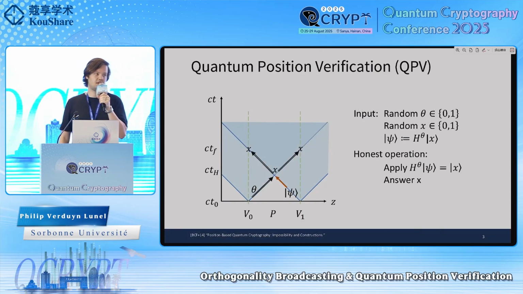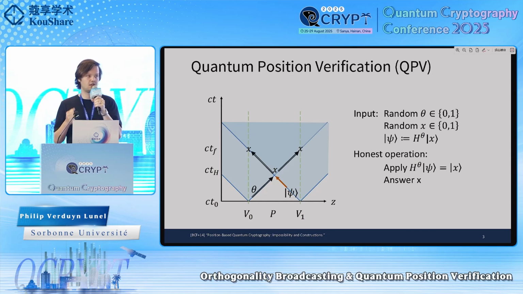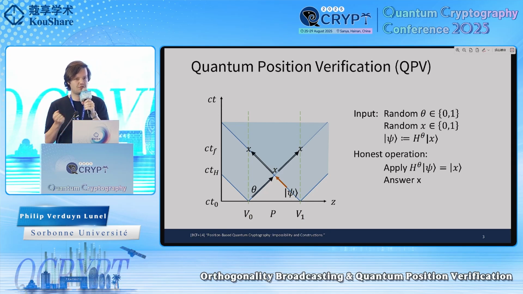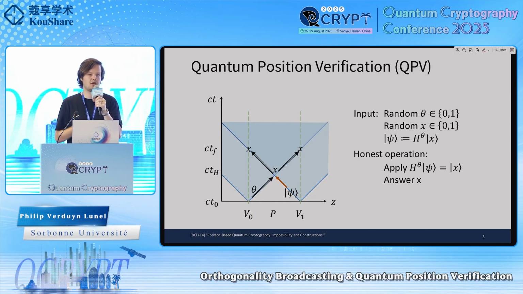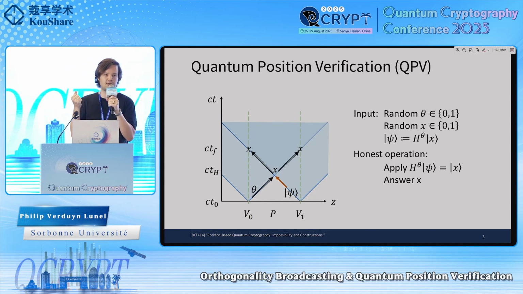All right, so in position verification, you want to use a person's geographical location as a cryptographic credential. So what you want to do is verify that some honest player is at his claimed location, and you can do this to then set up a key that can only be used at a certain position, for example, or send a message that can only be read at a certain place in space.